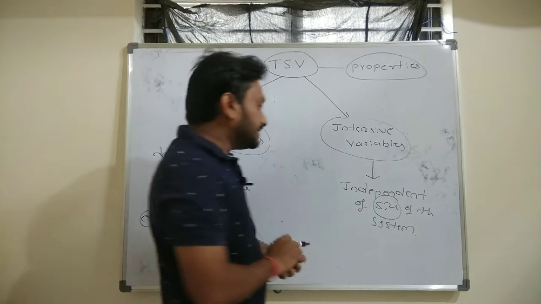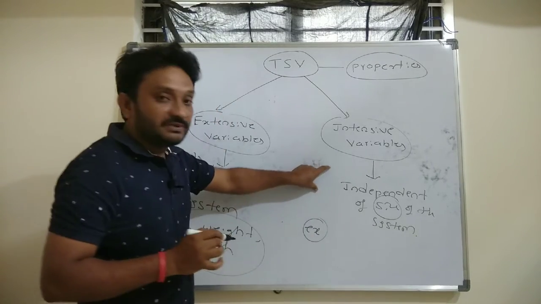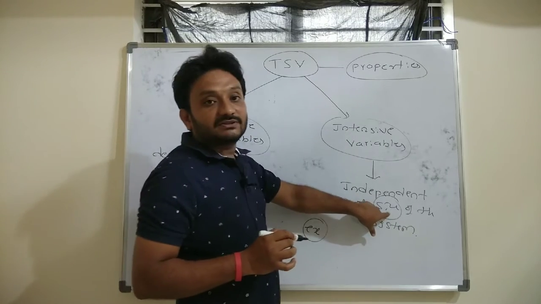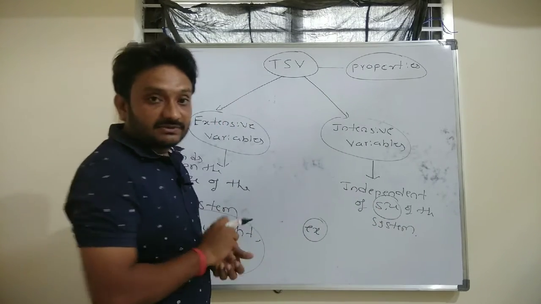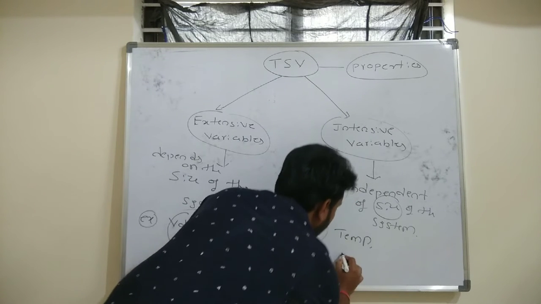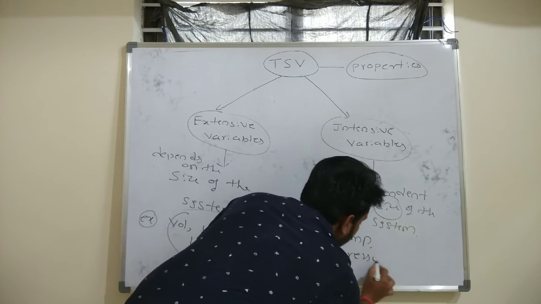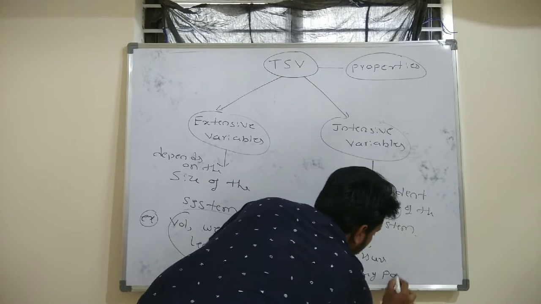And when you talk about intensive variables, let us have an example of properties which should be independent of the size of the system. What are those properties? Let us take temperature, pressure, and boiling point of the system.